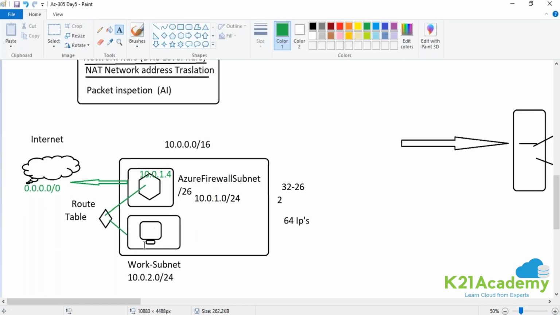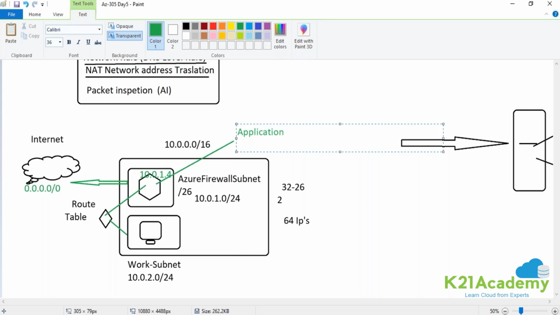Now, how can you access this machine, guys? If you associate the entire subnet to the firewall, what is the default rule of a firewall, guys? Deny all. The default rule of a firewall is deny all until and unless you allow any particular traffic. So the moment traffic goes over here, you will create the allow rule so that the traffic will go to the internet over here. So you will be creating what rule? You will be creating an application rule for that.